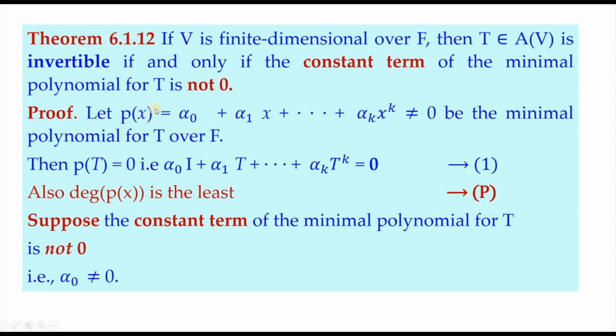Now what we are trying to prove in one direction is that if the constant term of the minimal polynomial is not equal to 0, then T is invertible. So what we are going to assume is, suppose the constant term of the minimal polynomial for T is not equal to 0. So we have alpha naught not equal to 0. In that case, what we are trying to prove is T is invertible. We have assumed the constant term to be non-zero, so naturally we will have to prove that T is invertible.